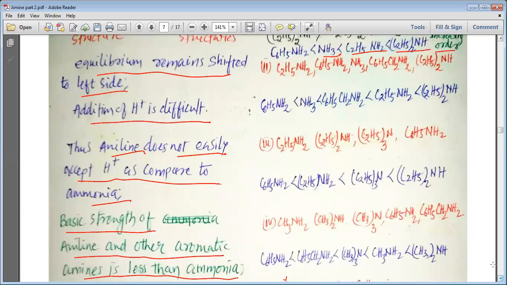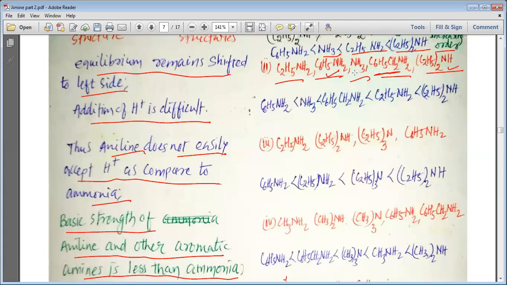Same way, my dear students, if you look at the next question, (C2H5)2NH, C6H5NH2, NH3, C6H5CH2NH2, and C2H5NH2. Again, here you have the arylamines, you have the amines which have the aryl group, and you can have the ethyl substituted amines. So we have two ethyl substituted amines, my dear students. One is monoethylamine and another is diethylamine. So we are well aware that diethylamine is more basic than monoethylamine.